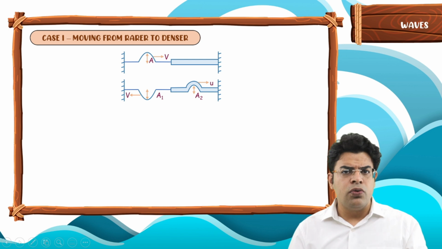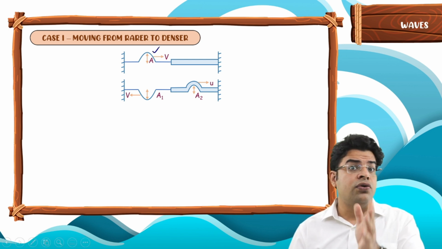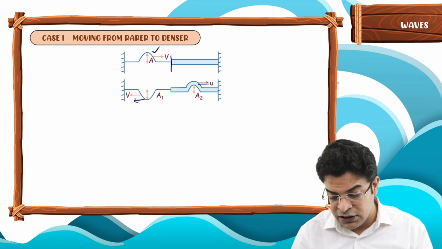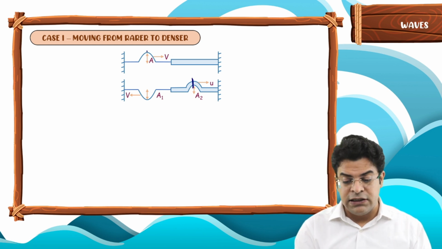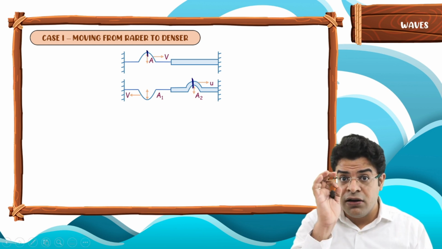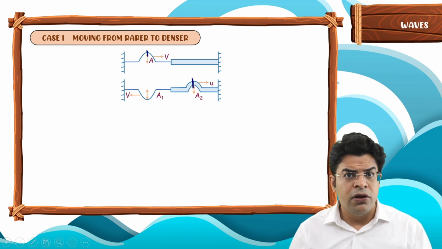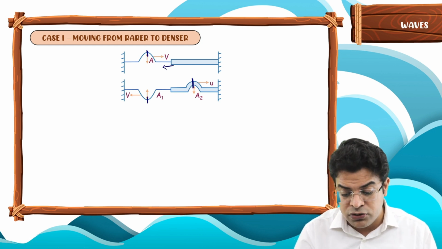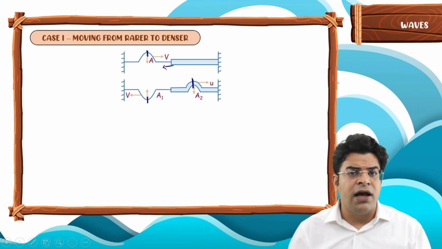So there can be two cases. The wave moving in the rarer medium trying to enter into the denser medium. When it reaches the interface, some part gets reflected, some part gets transmitted. Now remember that the transmitted pulse is in the same phase as the incident. The crest keeps on moving in the denser medium as a crest. And the reflected pulse, when reflected from a denser medium, undergoes a phase change of pi. So what goes as a crest reflects back as a trough.